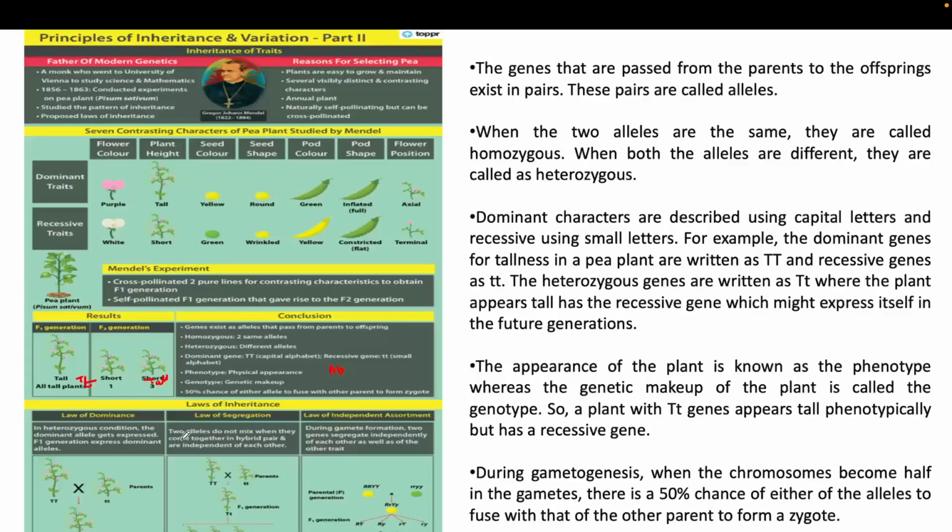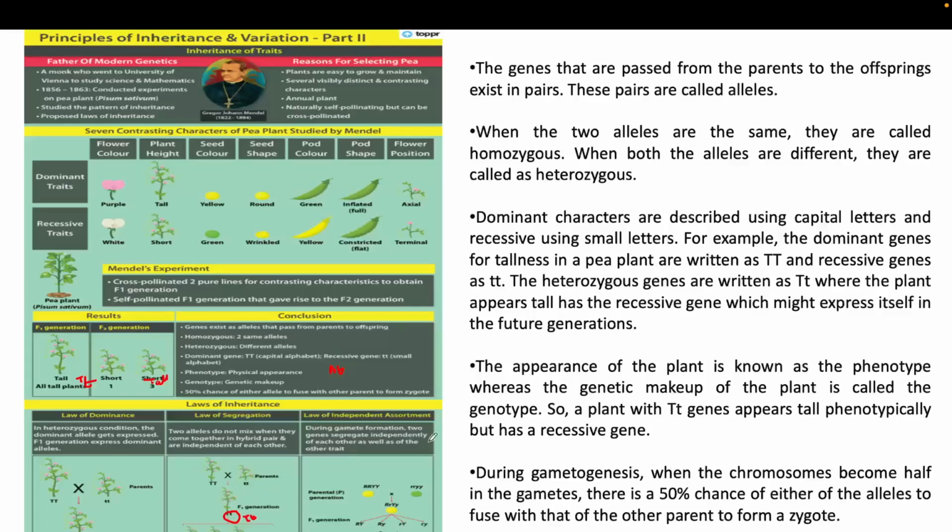In the law of segregation, two alleles do not mix when they come together in a hybrid pair and are independent of each other. Suppose the parents have two alleles, and in the F1 generation offspring, each allele will come from each parent. So it will produce the zygote here, which has capital T small t. Its parents also have two alleles, but from the two alleles each passes only one allele to its offspring, either one.